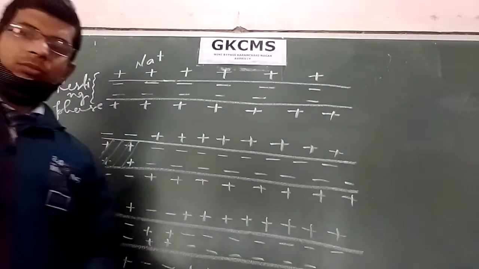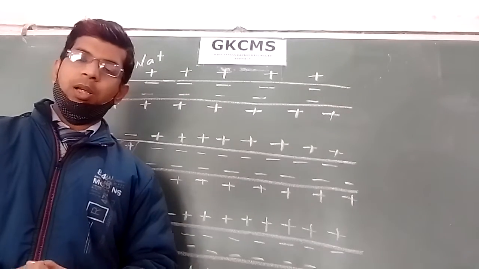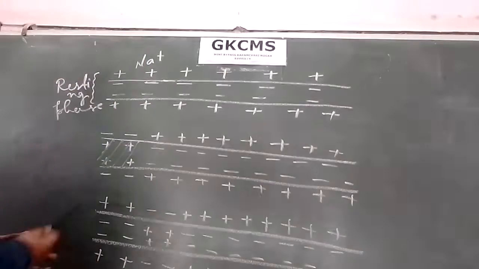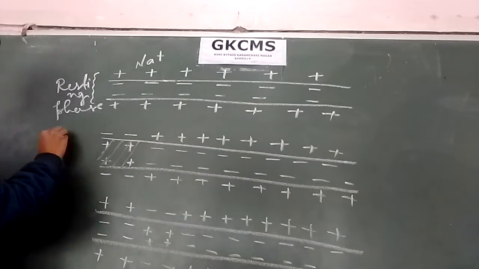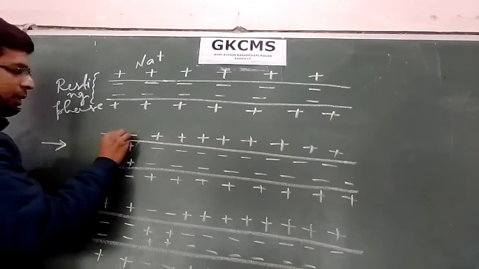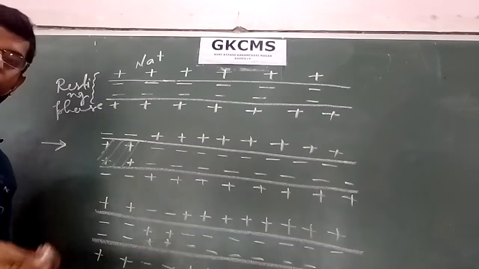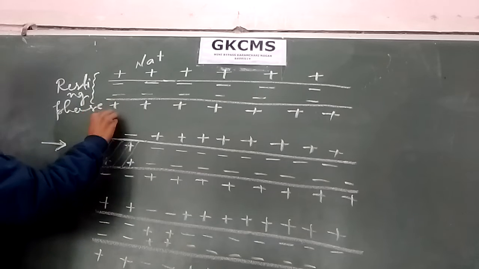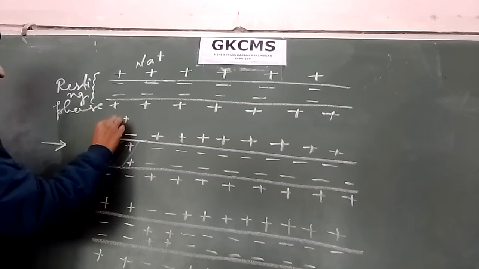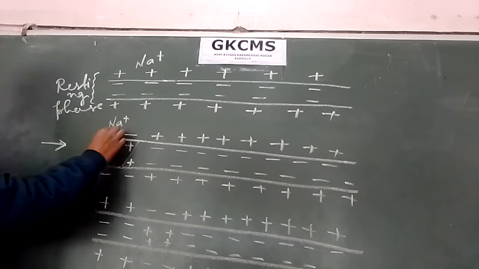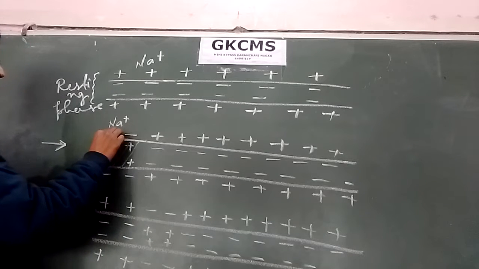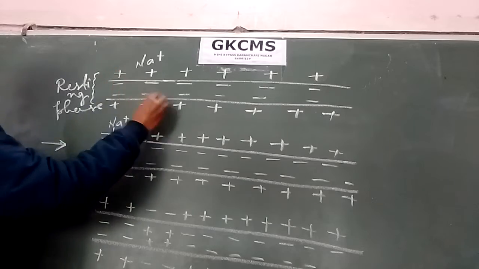When a stimulus comes, what happens? Suppose any stimulus is coming from this side. Because of this stimulus, this membrane becomes more permeable for sodium ions, and that is why these sodium ions get entered inside the neuron, and the polarity has changed.